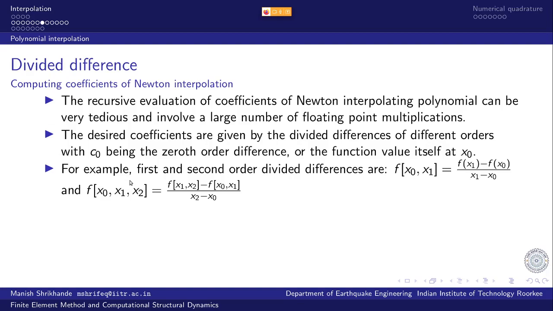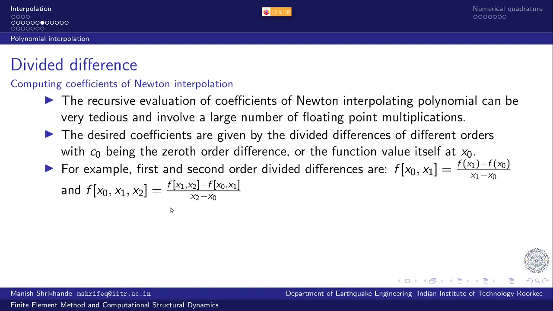So second order divided difference, this is of course the first order divided difference. Zeroth order is the function value itself. The second order divided difference between 3 points is going to be the difference between two first order differences, right? So x0, x1, x2, it would be first order difference between x1 and x2 minus first order difference between x0 and x1, and then divided by x2 minus x0, and so on.